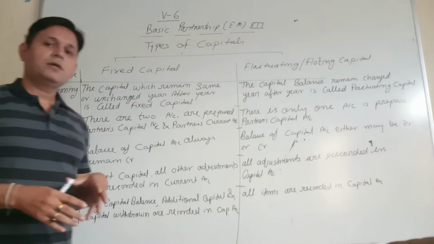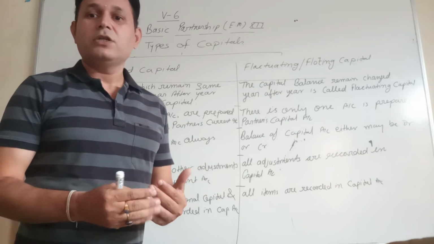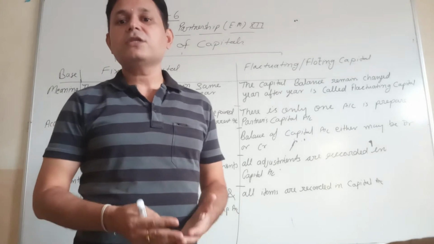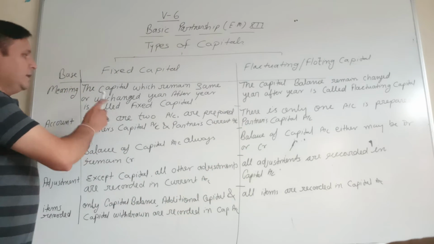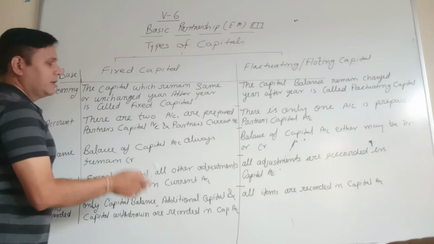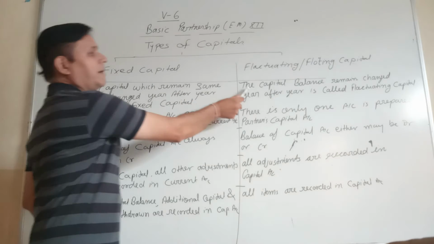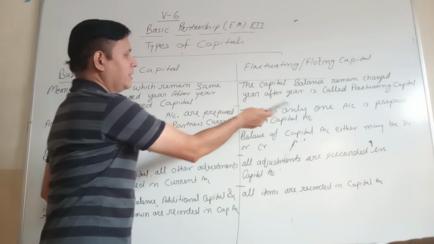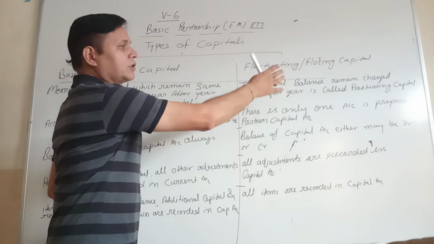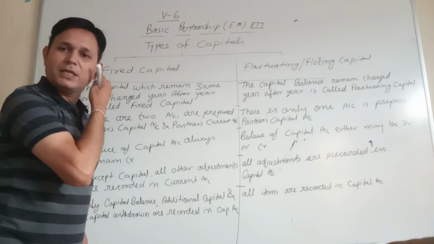meaning. Just a minute ago I told you the meaning. The capital which remains unchanged, जो capital change नहीं होती है, is called fixed capital, and the capital which changes every year is called fluctuating capital. This is the meaning. The capital balance which remains same or unchanged year after year is called fixed capital, and the capital balance which changes year after year is called fluctuating capital. There are two types of capital.